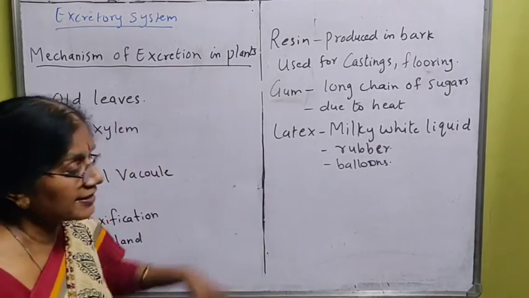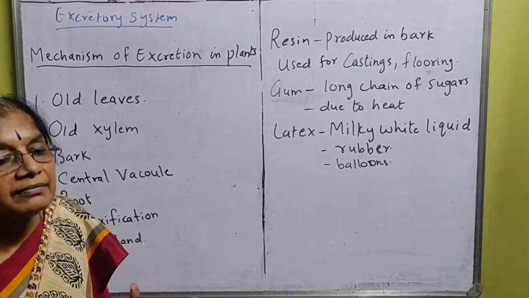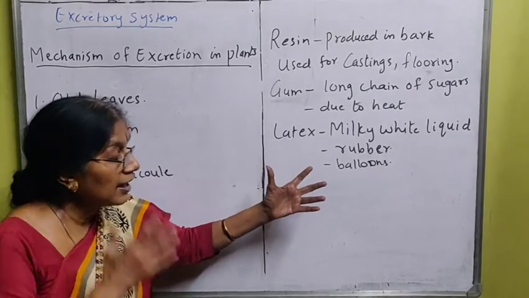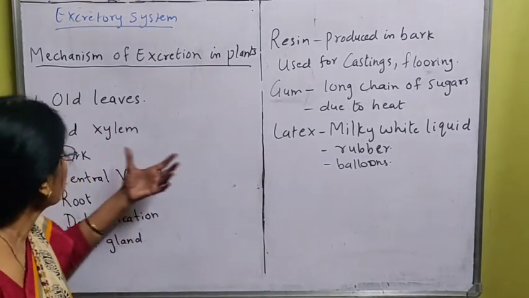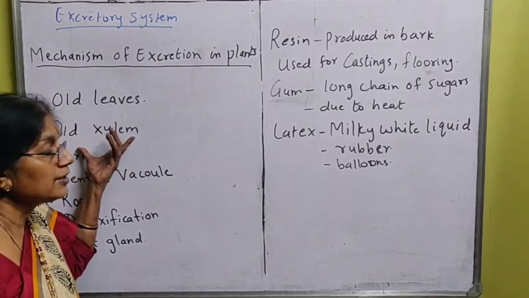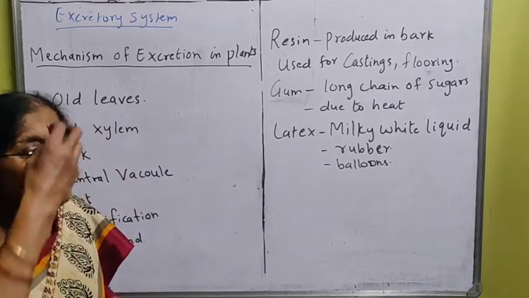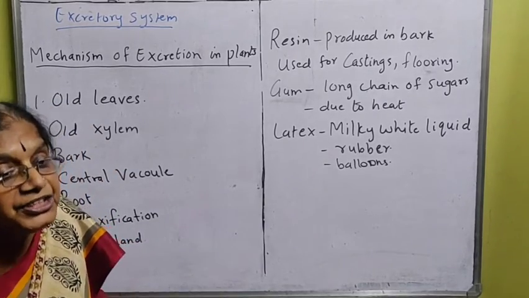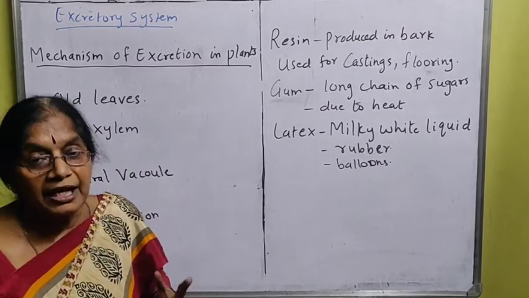Last one is the latex. What is it? A milky white liquid, which we call natural rubber, which is stored in the old xylem and oozes out from the bark. When the bark gets injured, at that time the latex, the milky white liquid, comes out.